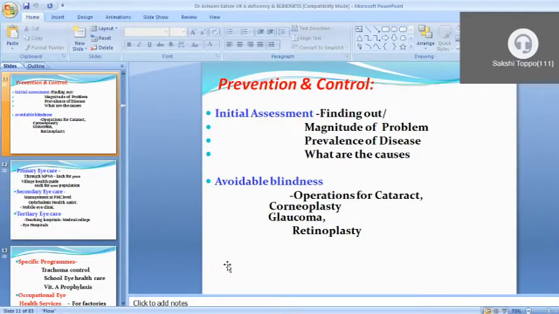Then what is avoidable blindness? That is operation for cataract. We can do corneoplasty, glaucoma treatment or glaucoma surgery, or retinoplasty, of which corneoplasty and retinoplasty are somewhat difficult and only present in tertiary care centers, but we can easily treat cataract with a simple operation, and glaucoma also with a simple basic operation. So it is a treatable form.